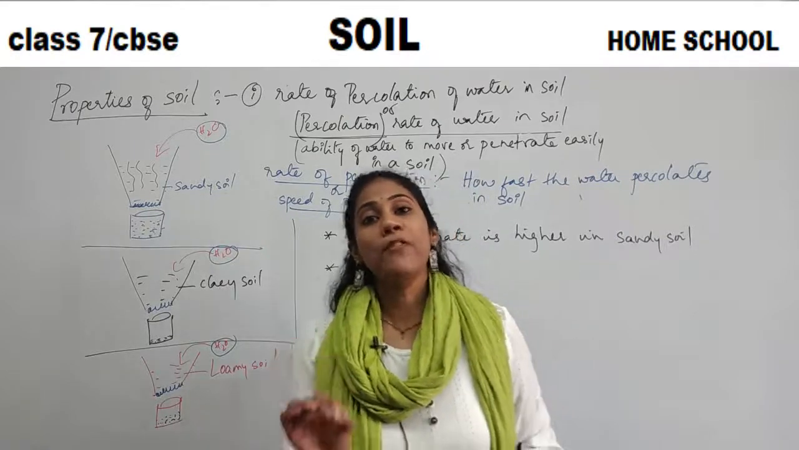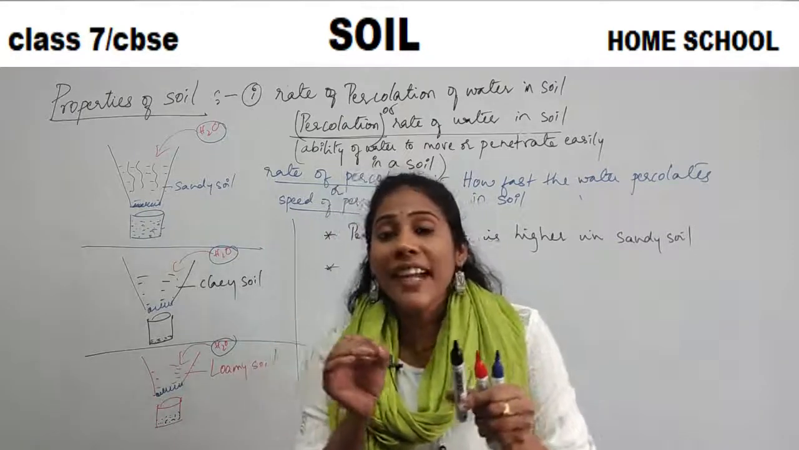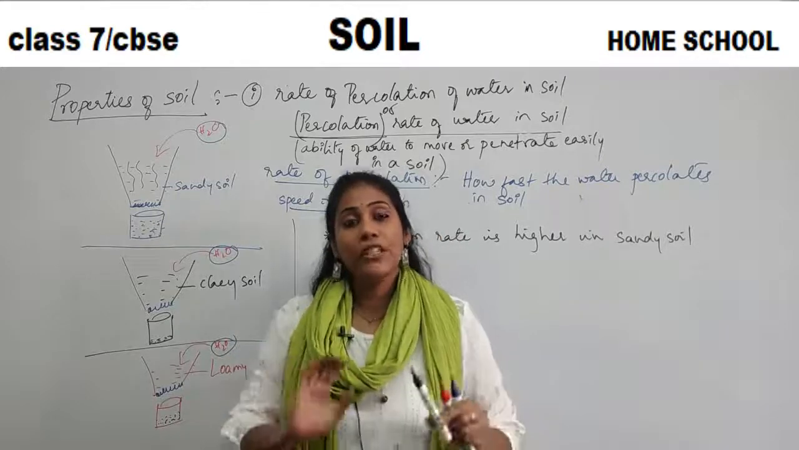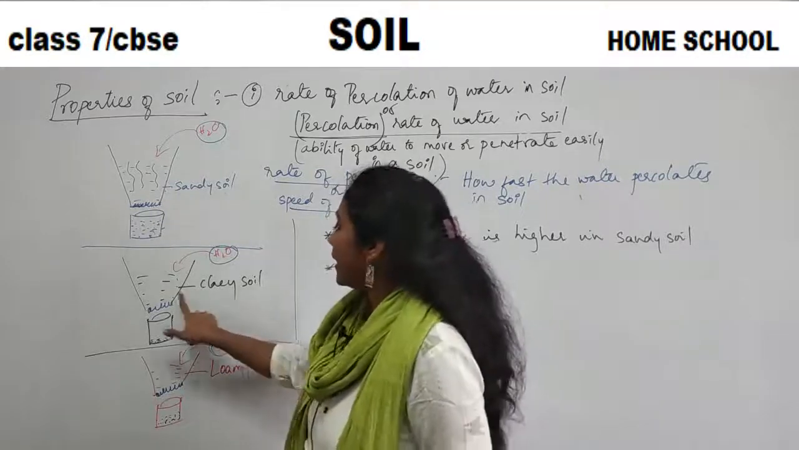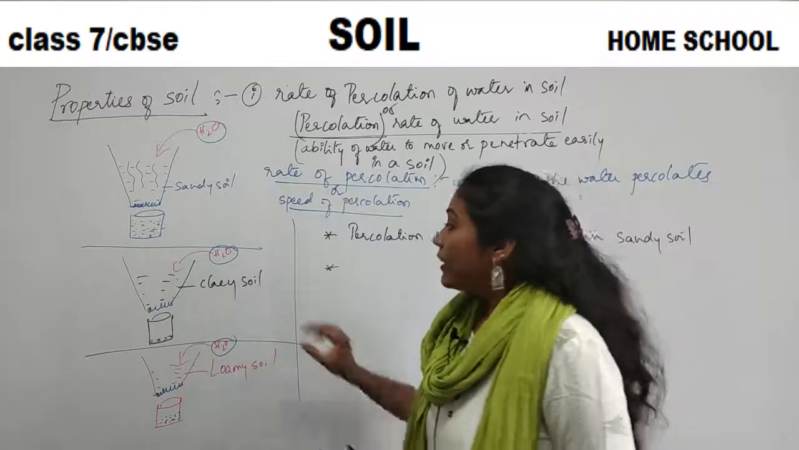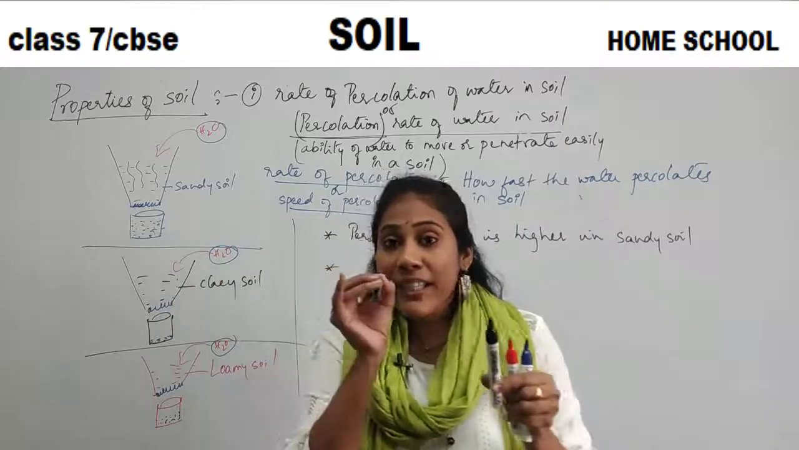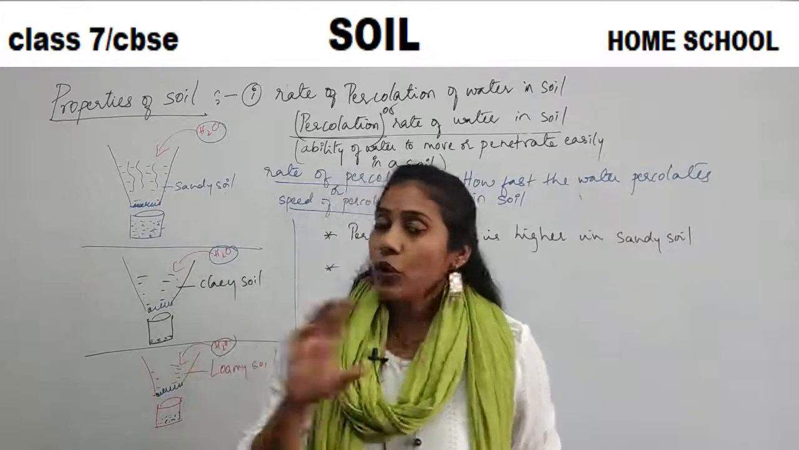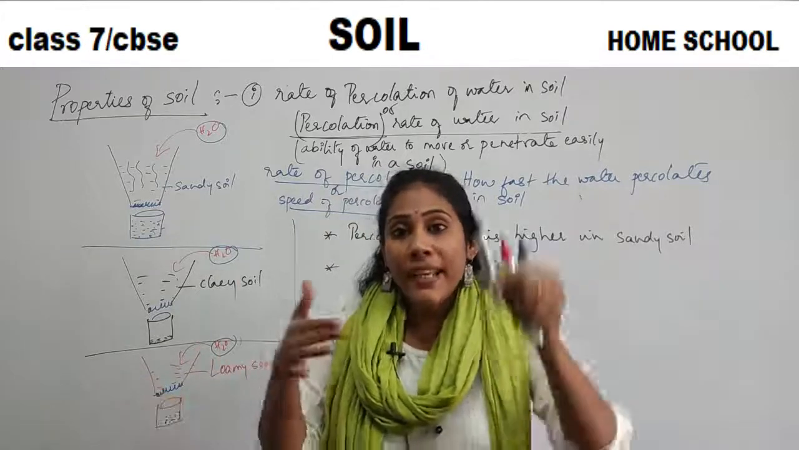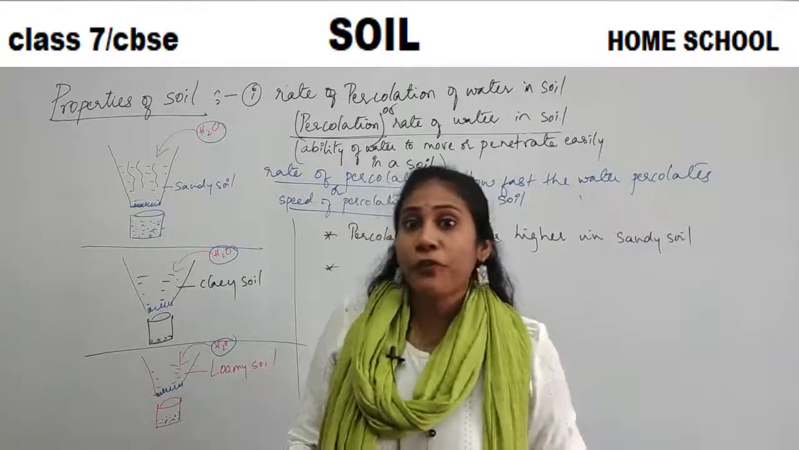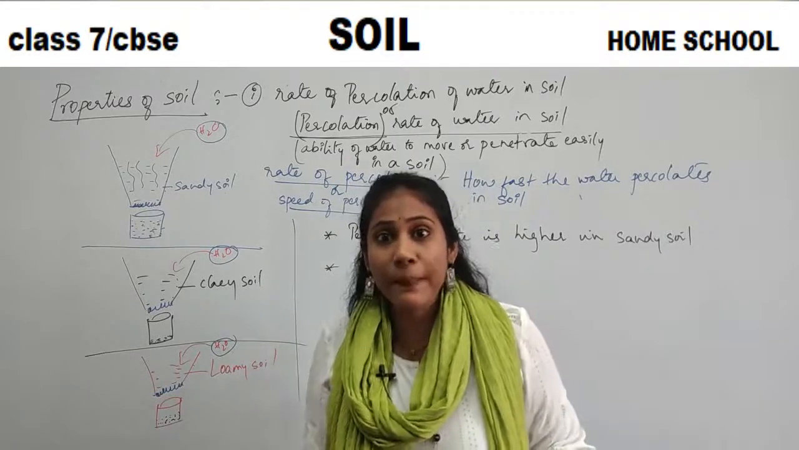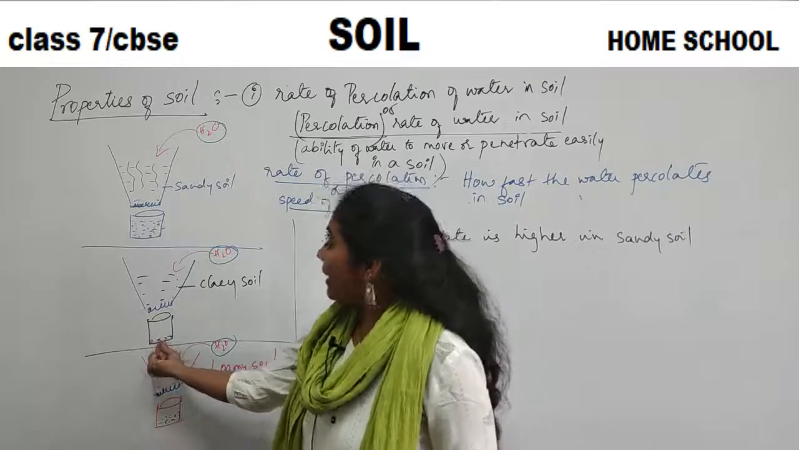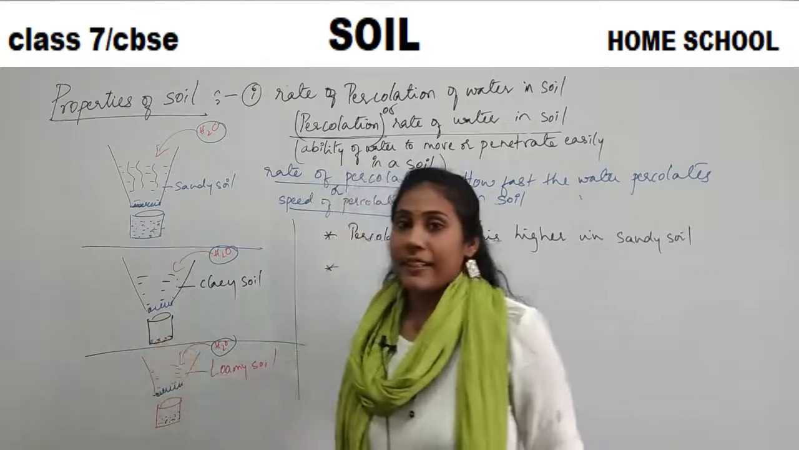So now, in which type of soil is the percolation rate least? In which type of soil does water find difficulty to move, to penetrate into the soil? Definitely clay soil. Yes or no? There are no gaps between the particles. Particles are very small and there are no gaps also. So where is the place for water to move from one place to another? It is not possible. That's why very little water is getting collected.